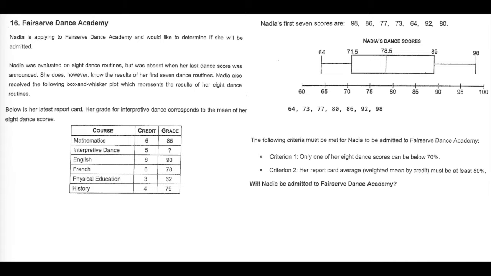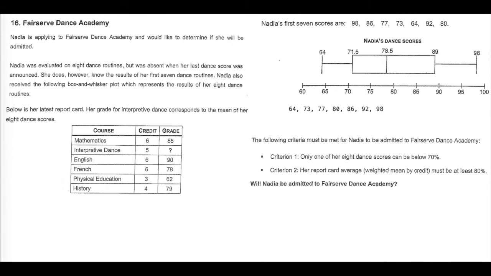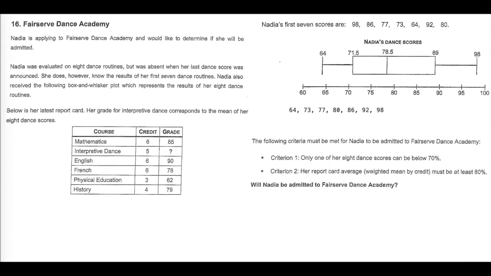Question number 3 from the exam review of box and whisker plots and quartiles. The Fairserve Dance Academy. Nadia is applying to Fairserve Dance Academy and would like to determine if she will be admitted. Nadia was evaluated on the 8 dance routines, but was absent when her last dance score was announced. She does, however, know the results of her first 7 dance routines.